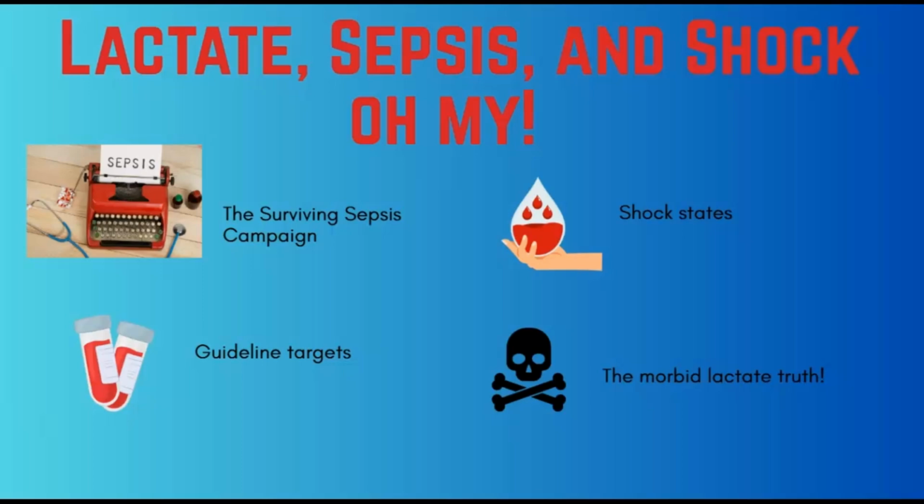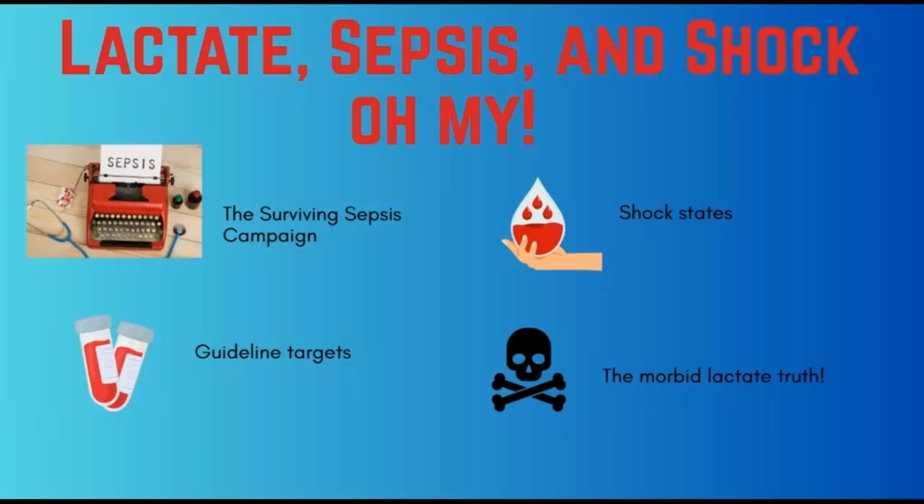In shock states, such as hemorrhagic or cardiogenic shock, lactate does rise. We need to correct the volume problem or improve the perfusion, which typically will lower the lactate, whereas failure to correct lactate means the shock state remains.